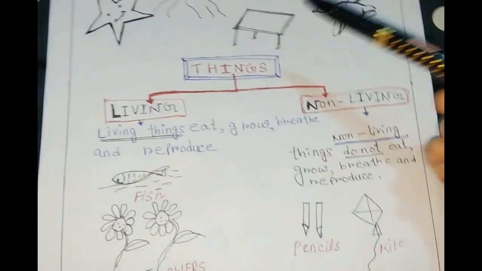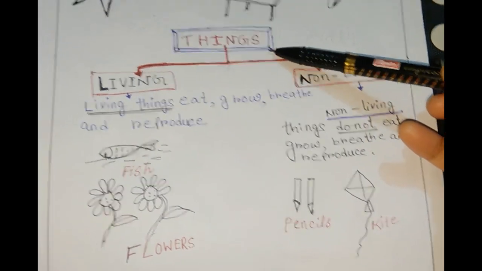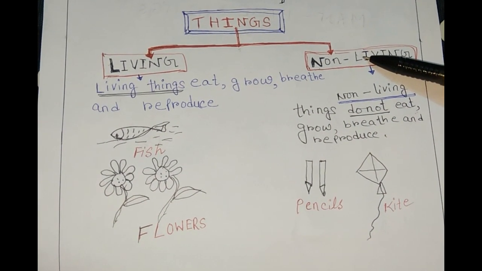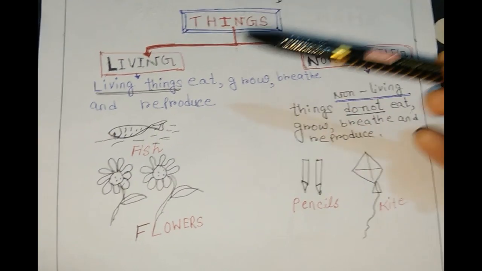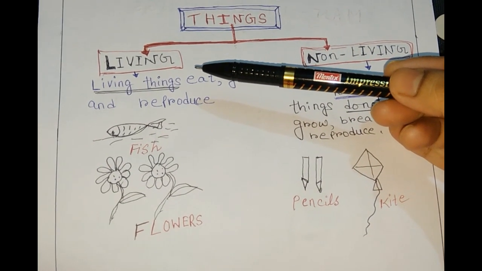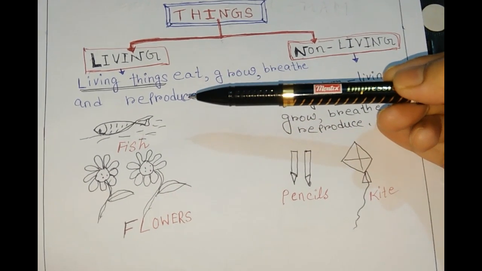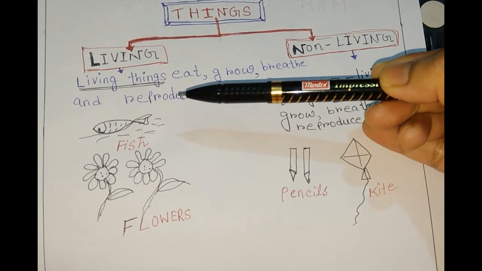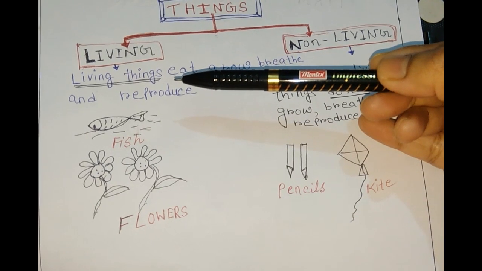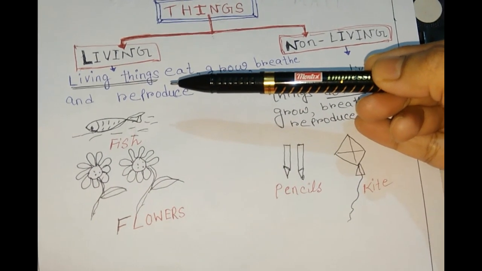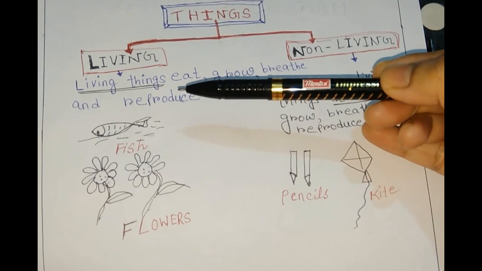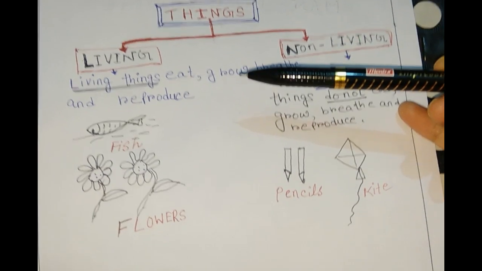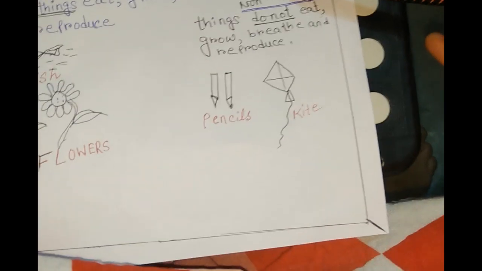Now these things are of two types: living things and non-living things. Now students, what are living things? Living things are the things which eat, grow, breathe and reproduce. Like we human beings, we are living things. We can move from one place to another. We can eat, we grow and breathe.